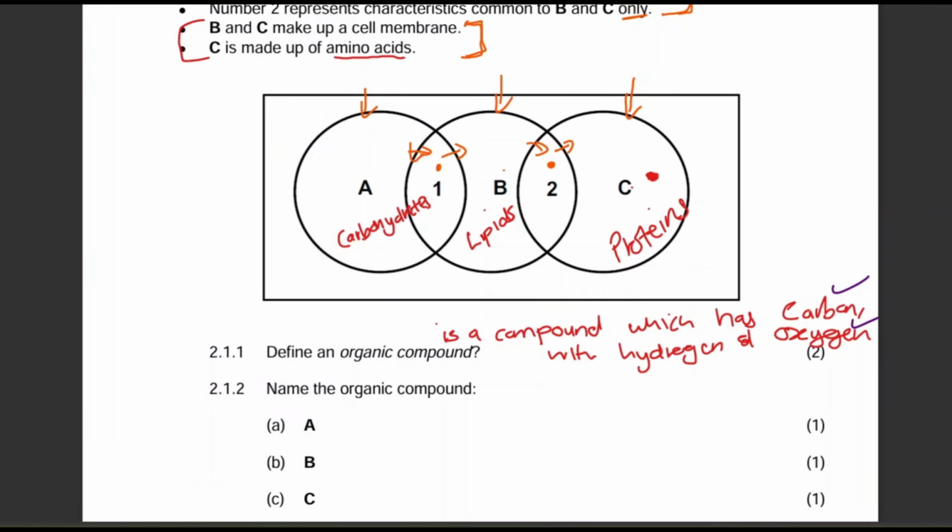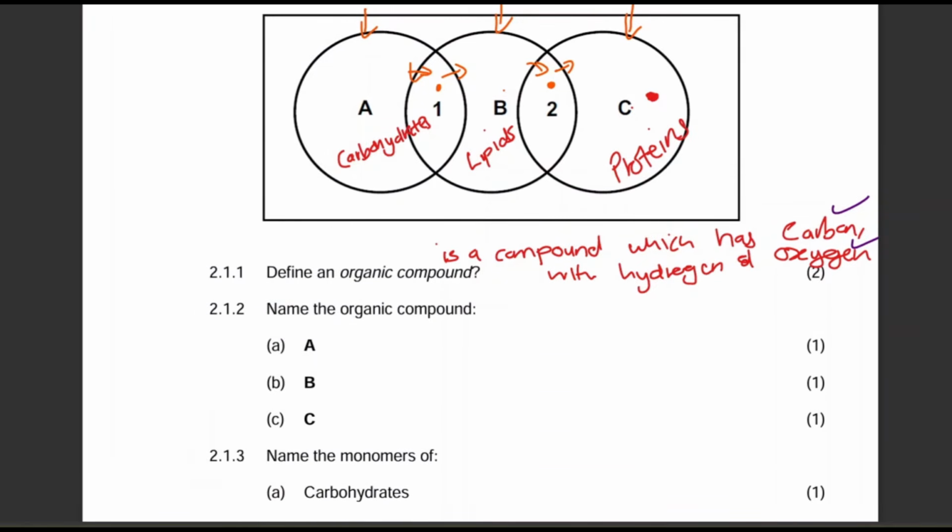Name the organic compound. Well, this one becomes easy. What is organic compound A? We've already identified carbohydrates. Then B, that is lipids. Even if you said fats, I think you'd get a mark. But if you said fatty acids, no, you're not going to get a mark. Then C, proteins.